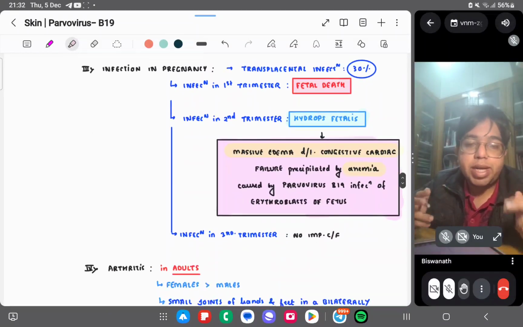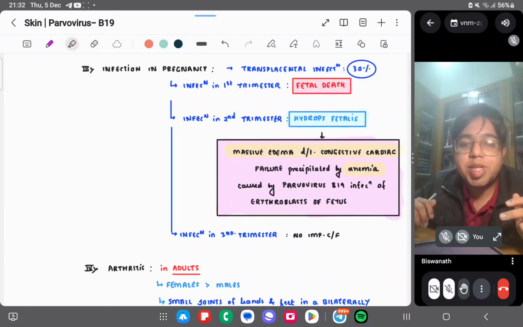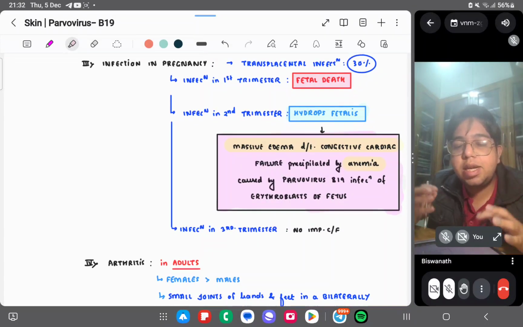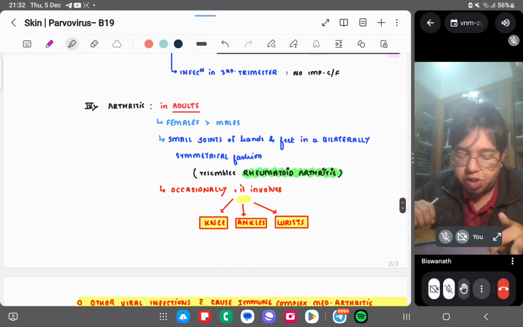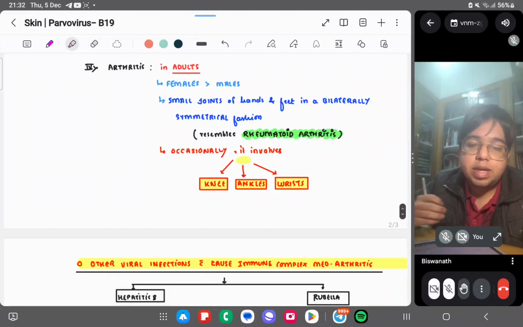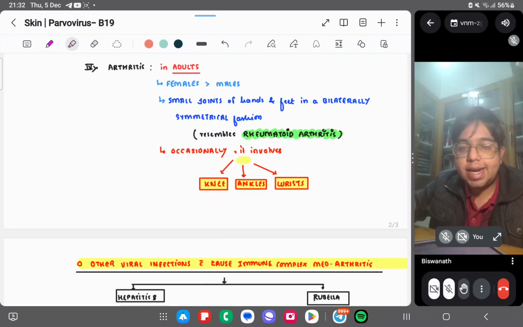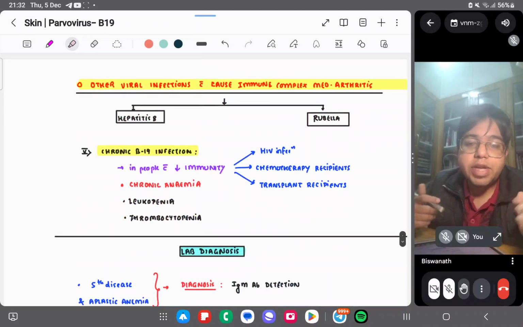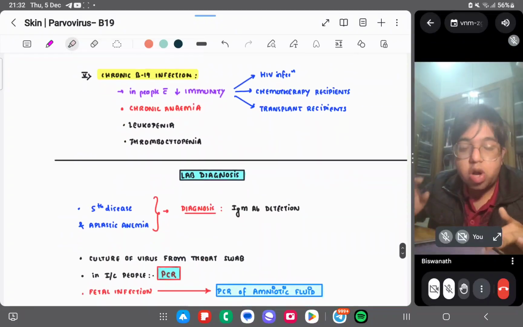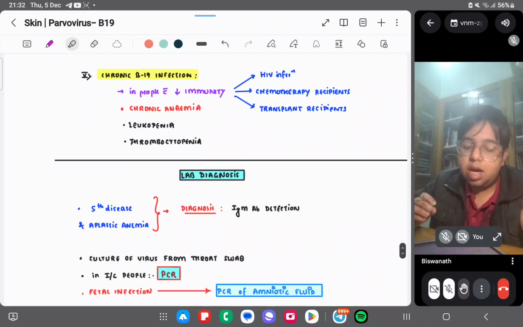And if infection in pregnancy, first trimester, just dead. Okay, in second trimester you can have hydrops fetalis, massive congestive edema will be there, and in third trimester you can have no important clinical features. Arthritis occurs in adults, which resembles rheumatoid arthritis, right? So hands and joints are swollen in bilateral symmetrical fashion. Other infections are there with hepatitis B and rubella. Chronic B19 infections, they infect people with decreased immunity, right?